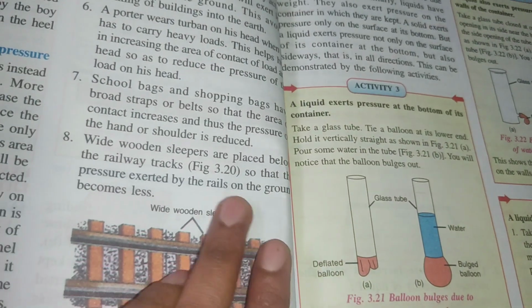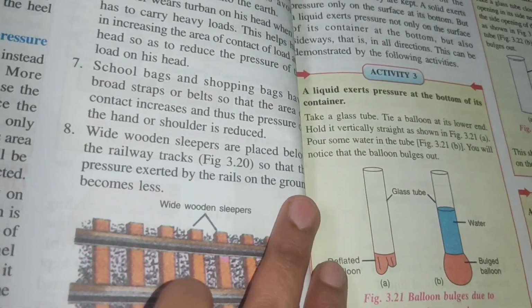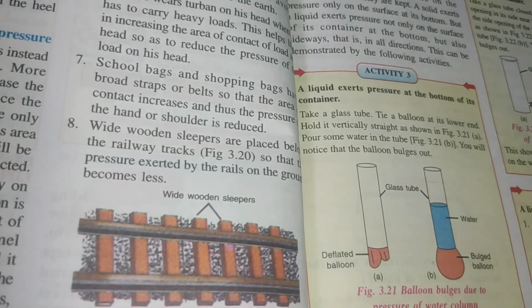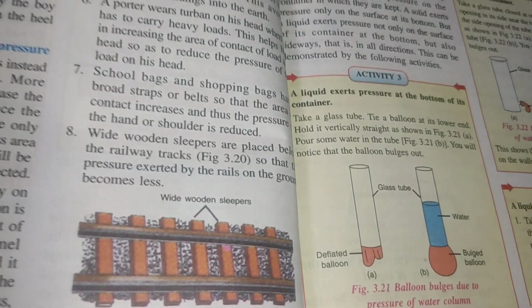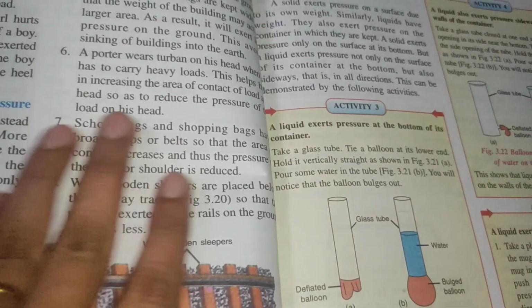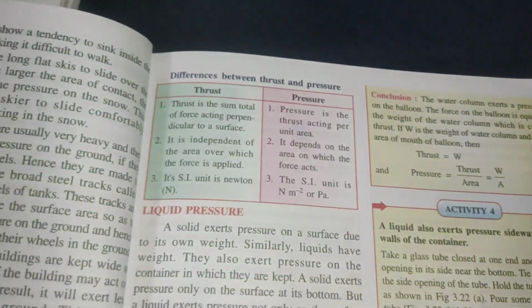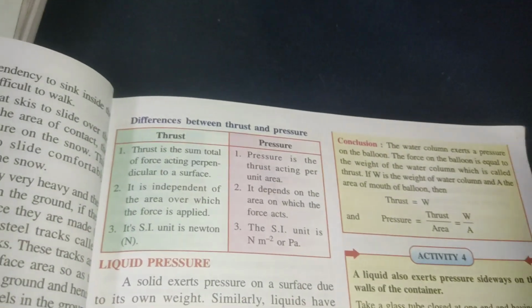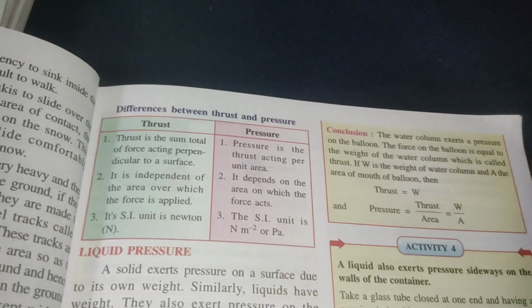Then wide wooden sleepers are placed below the railway tracks, see here, so that the pressure exerted by the rails on the ground will become less. These are all the examples in our daily life, how more surface area will help to reduce the pressure. From this we can conclude the differences between thrust and pressure.